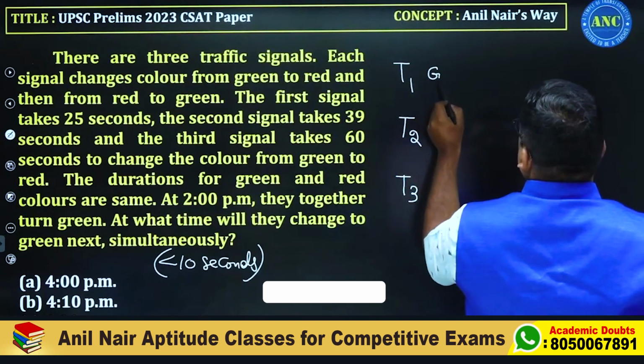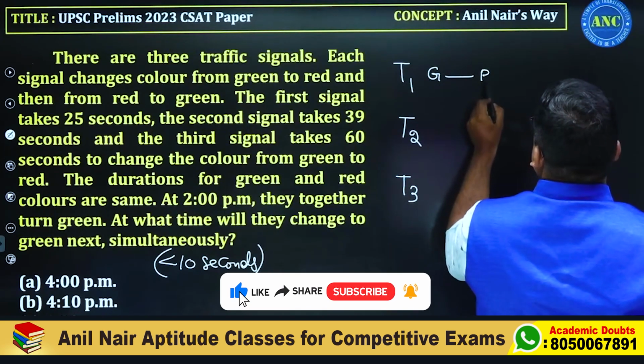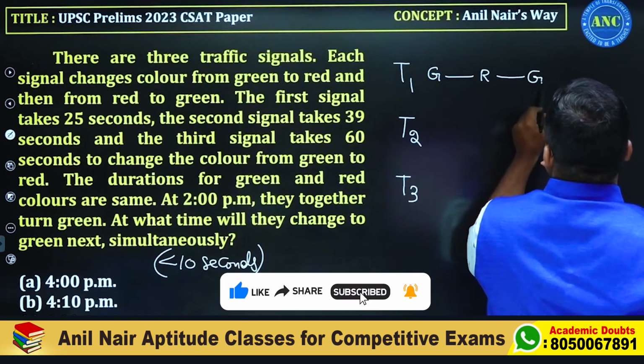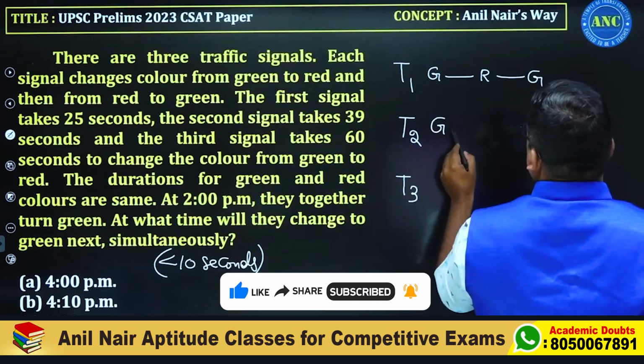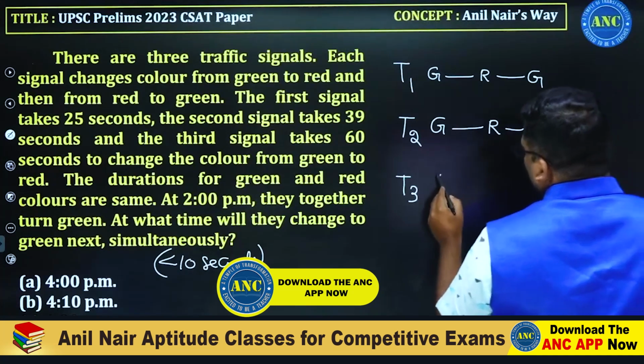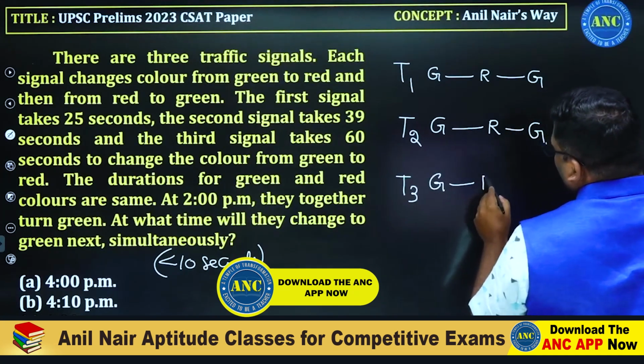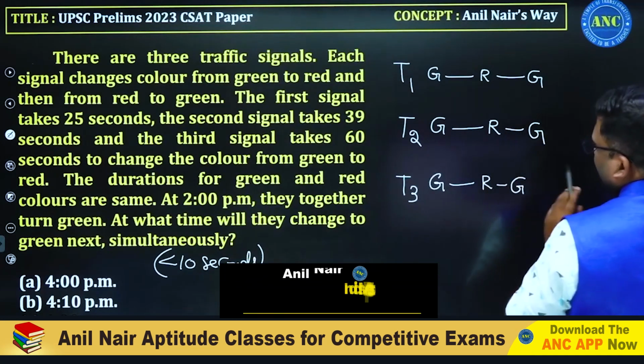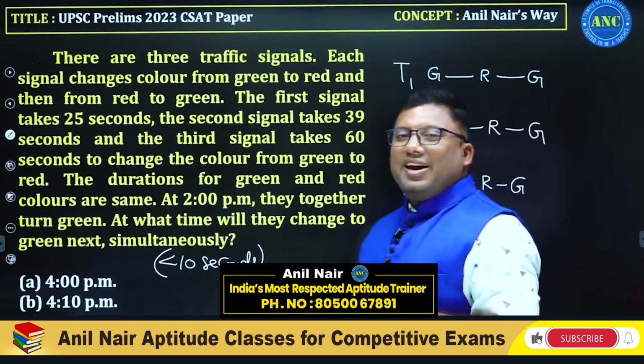First it is green, it moves from green to red, then red to green. I am just reading the question.